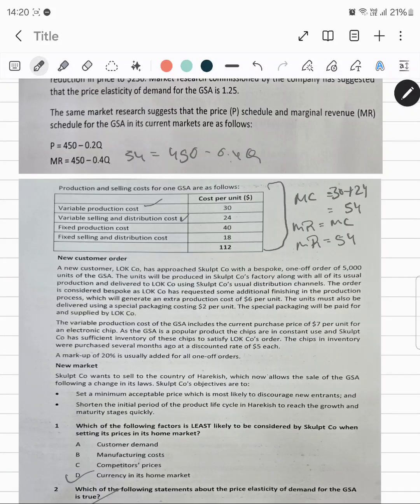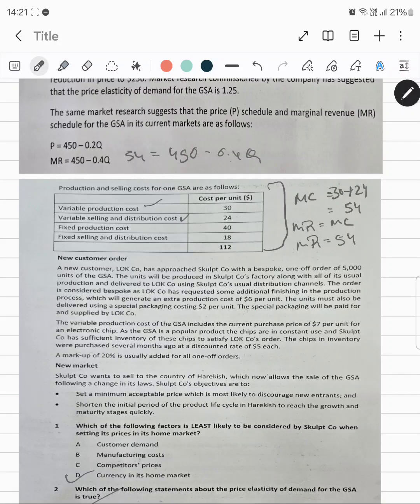The units will be produced in Skulpt company's factory along with all of its usual production and delivered to LOK company using Skulpt company's usual distribution channels. The order is considered bespoke as LOK company has requested some additional finishing in the production process, which will generate an extra production cost of 6 per unit.